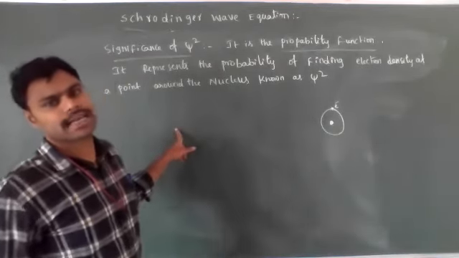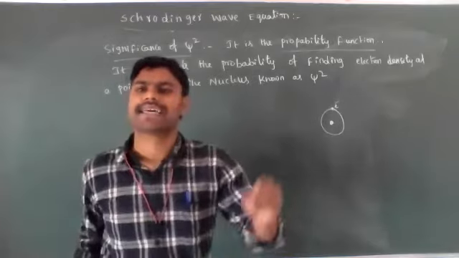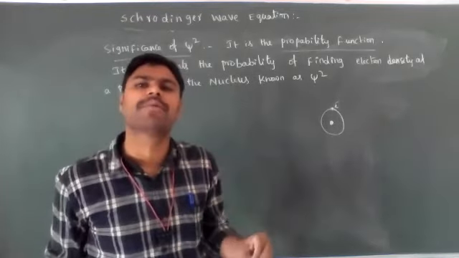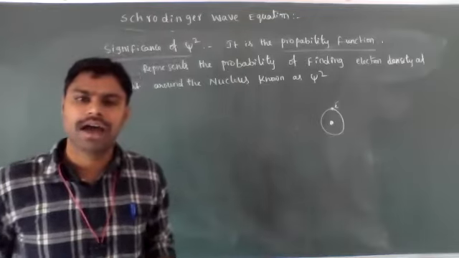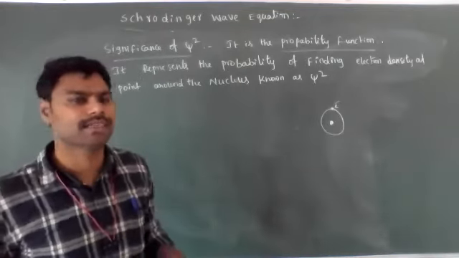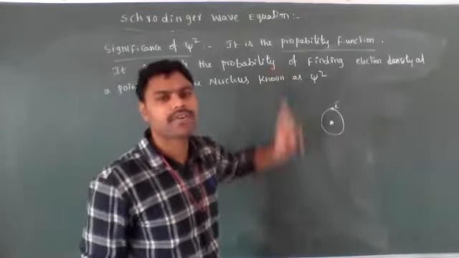That's why psi square explains the probability of finding an electron at a point around the nucleus, and it is called the probability function.